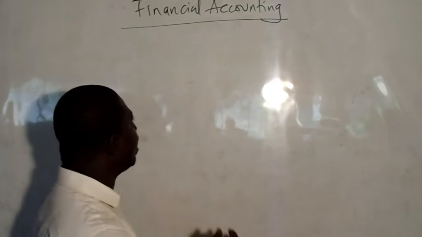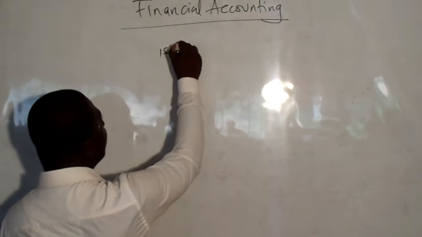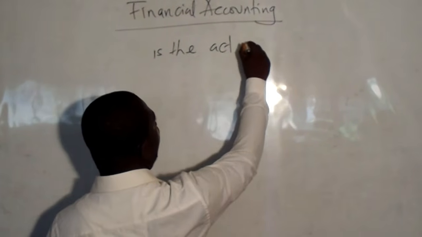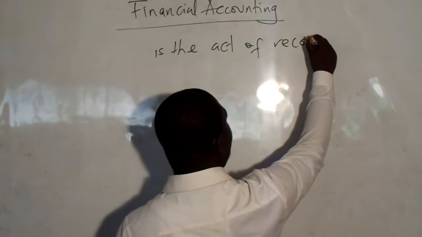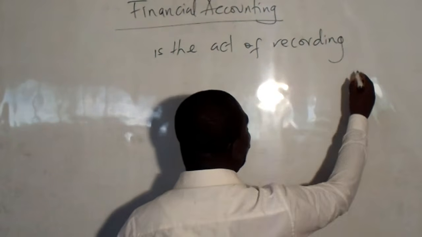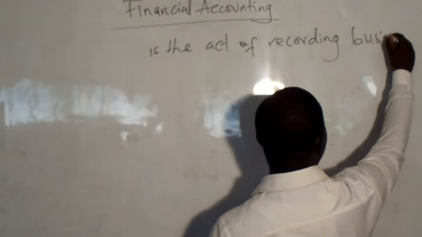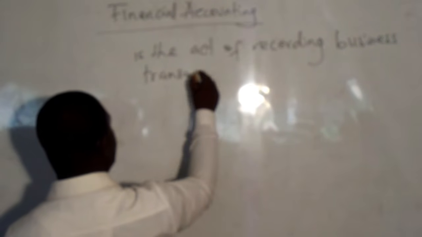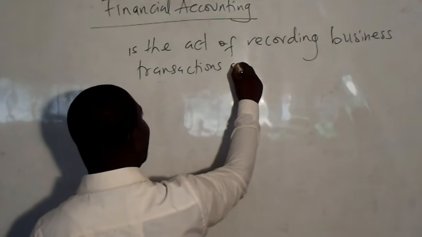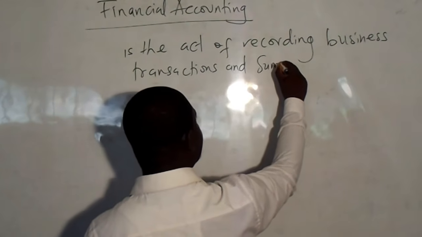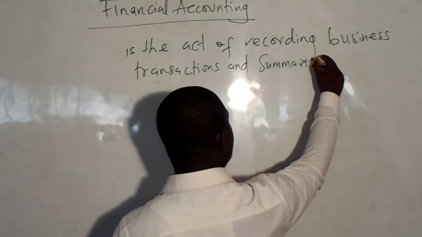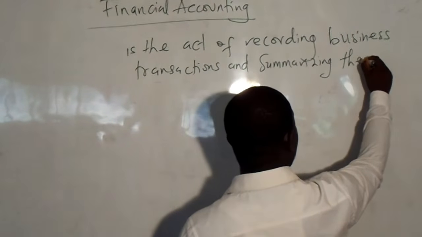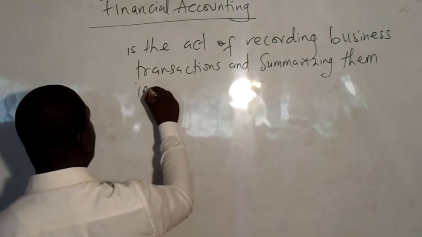So I would say that financial accounting is the act of recording business transactions and summarizing them.